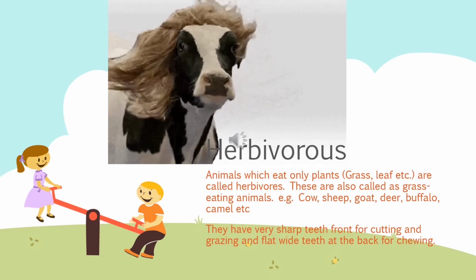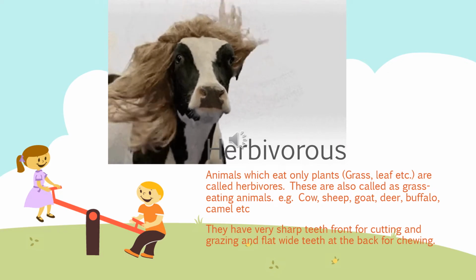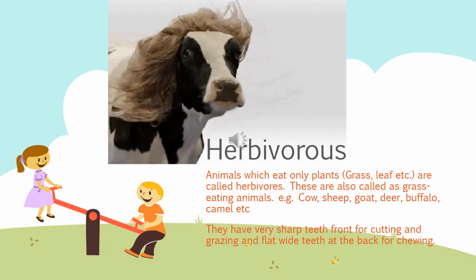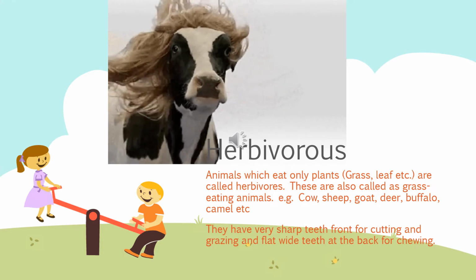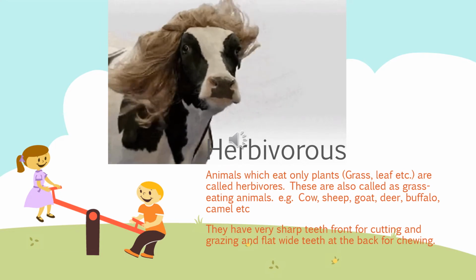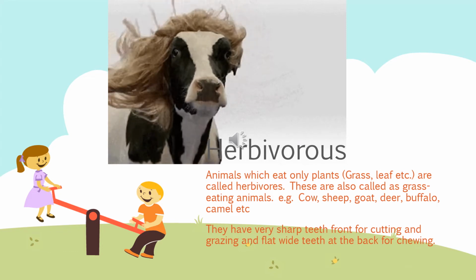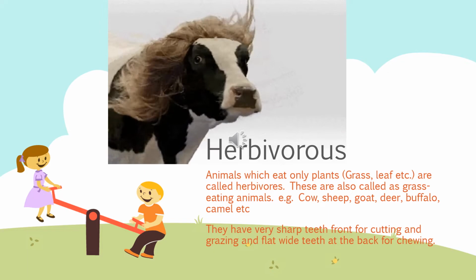Whenever she is eating grass, she cuts the grass very easily because her front teeth are very sharp, like scissors. She can cut very fast. And the back teeth are for grinding, where she chews it.